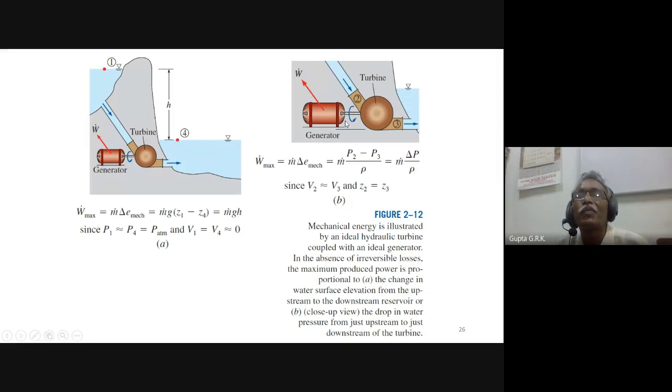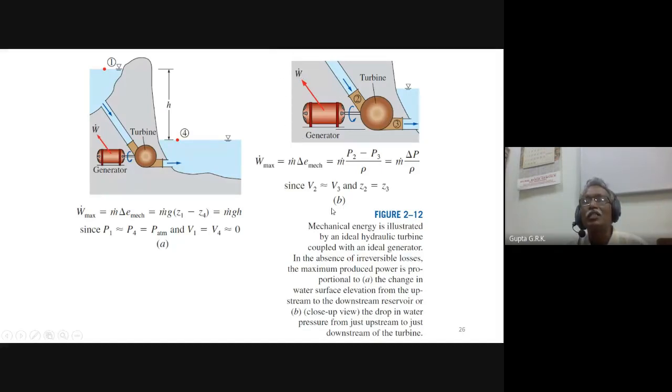So if I take the system from here to here, that is coming like this. If I take only the turbine as the system, here there won't be any change. The water enters and leaves almost at the same height. So there will not be a change in the datum level, or potential energy change will not be there. But the pressures will be different before and after.